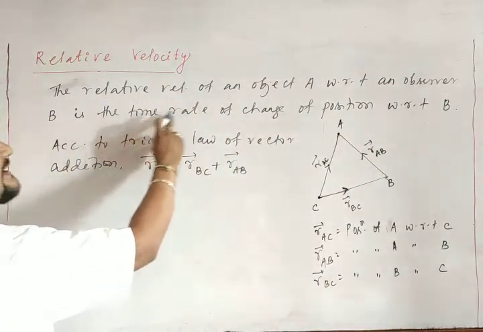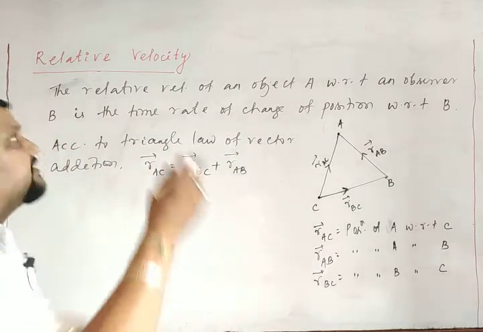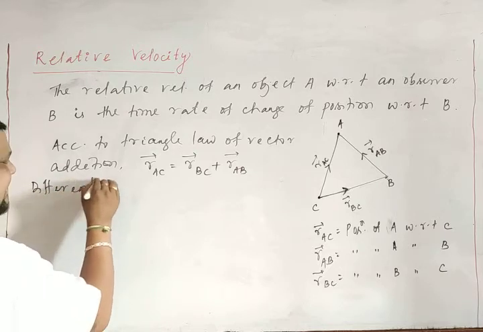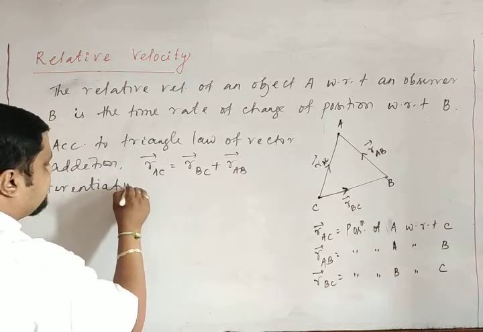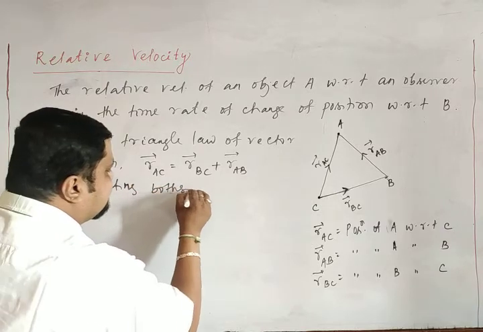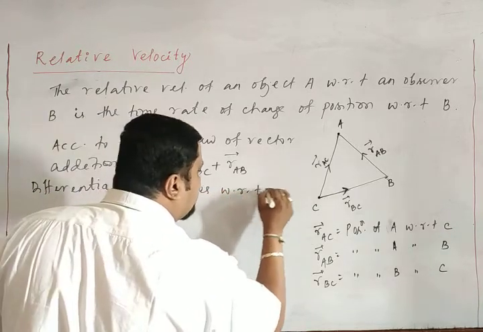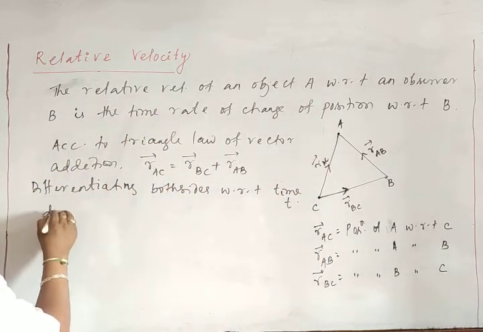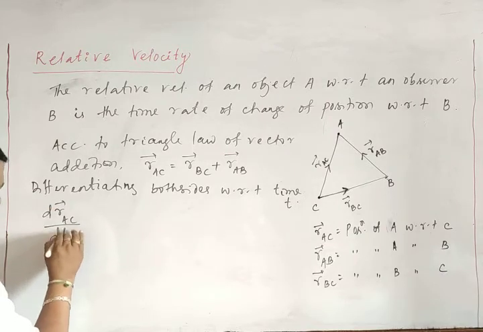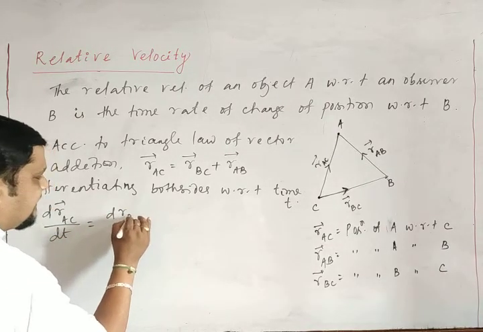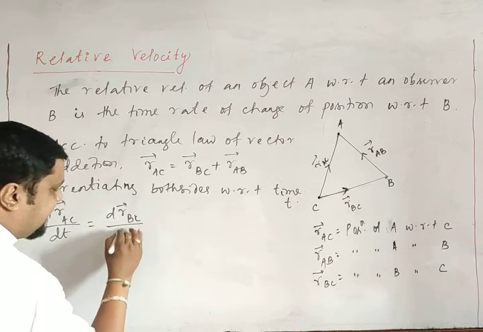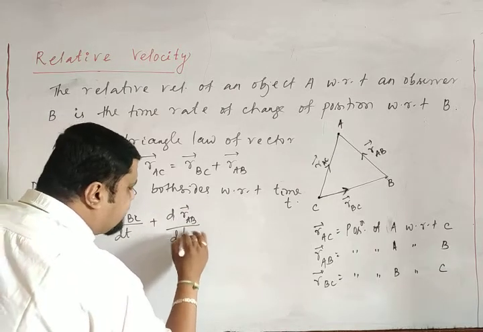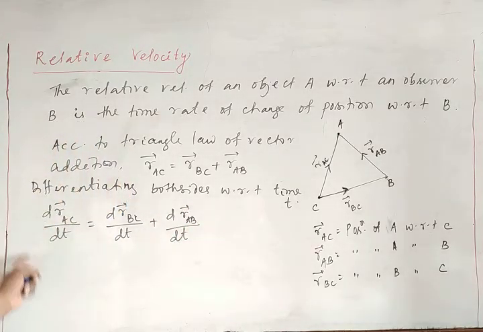differentiate both sides, because the time rate of change of position vector gives velocity. I want to find a relation, differentiating both sides with respect to time t. So what do we write? dRAC by dt is equal to dRBC by dt plus dRAB by dt. Differentiate both sides means each term should be differentiated, or take the time derivative. The rate of change of position vector, what is this?